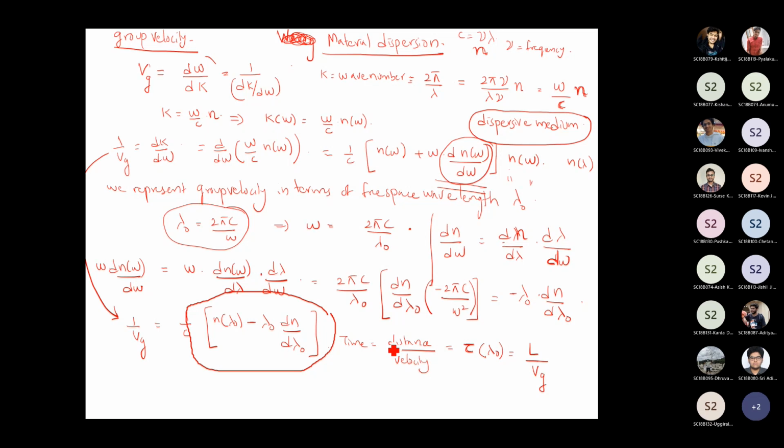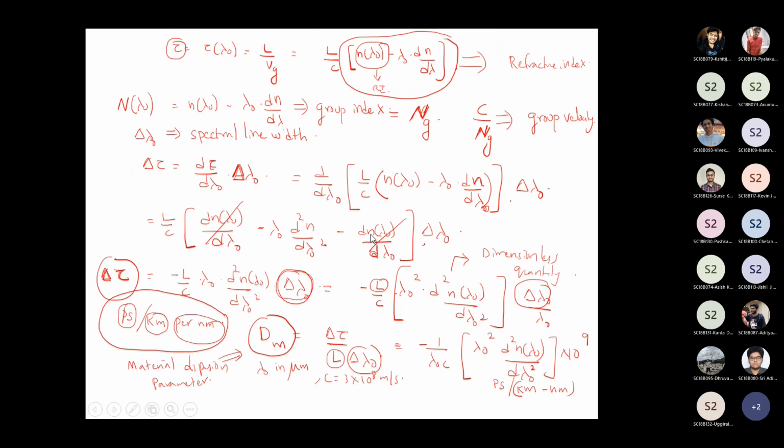The time taken by the pulse to travel a distance L, assuming the length of the optical fiber is L, is given by the distance traveled divided by velocity. That means L divided by Vg. That would be the time taken by the pulse to reach the receiver.